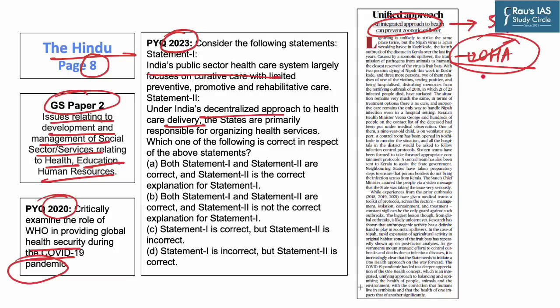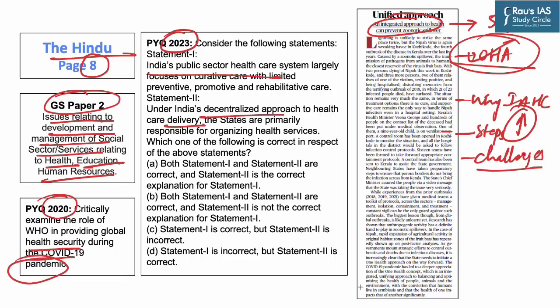And in this regard, the topic of our today's discussion is an integrated approach towards healthcare, that is One Health approach. And in the scope of our today's discussion, we will first discuss why is there a need to adopt an integrated approach towards healthcare. Then, we will discuss steps that are taken by Government of India towards achieving an integrated approach, followed by challenges that the government faces in integrating the healthcare services. Towards the end, we will discuss a way forward in order to understand the steps that need to be undertaken in order to tilt the healthcare services approach towards a more integrated manner.